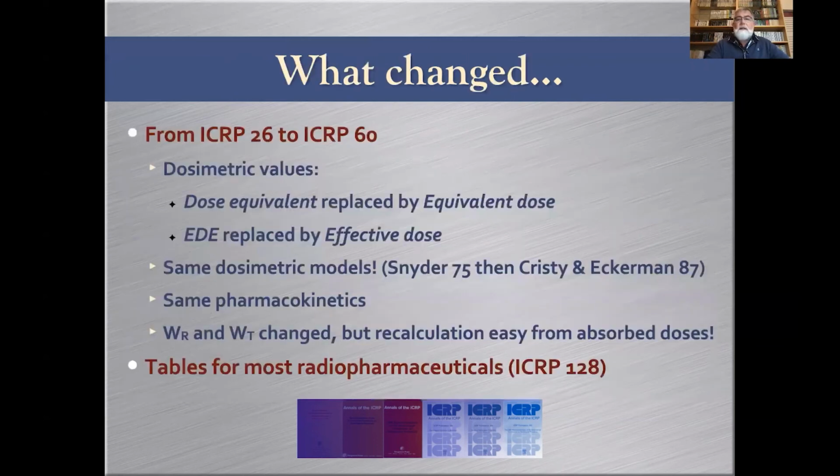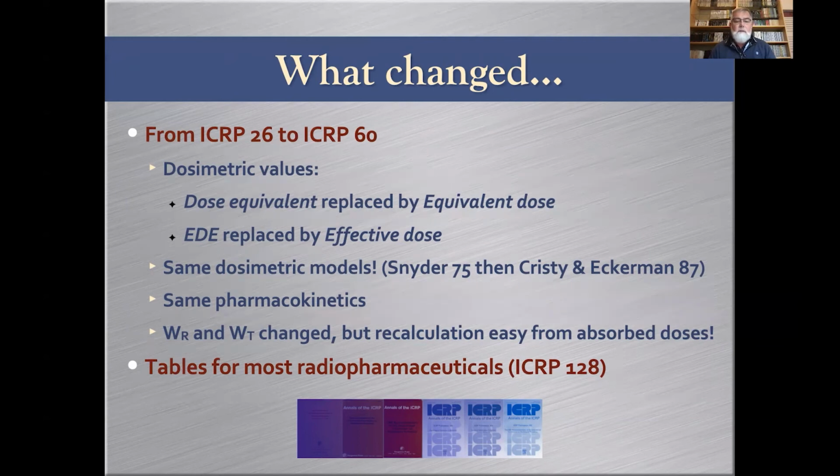In fact, what has changed? From ICRP 26 to ICRP 60, the dosimetric values have changed. ICRP 26 was using effective dose equivalent, which is now effective dose, and dose equivalent was replaced by equivalent dose, etc. But the models were constant. These were mathematical models, and they have not changed from ICRP 26 to ICRP 60.